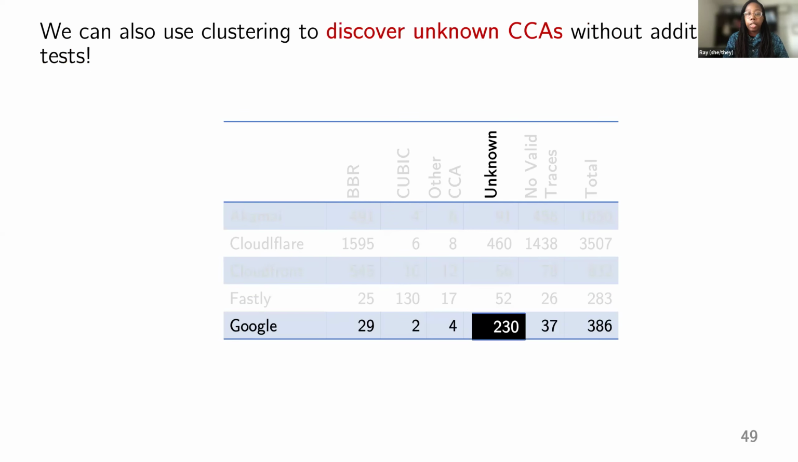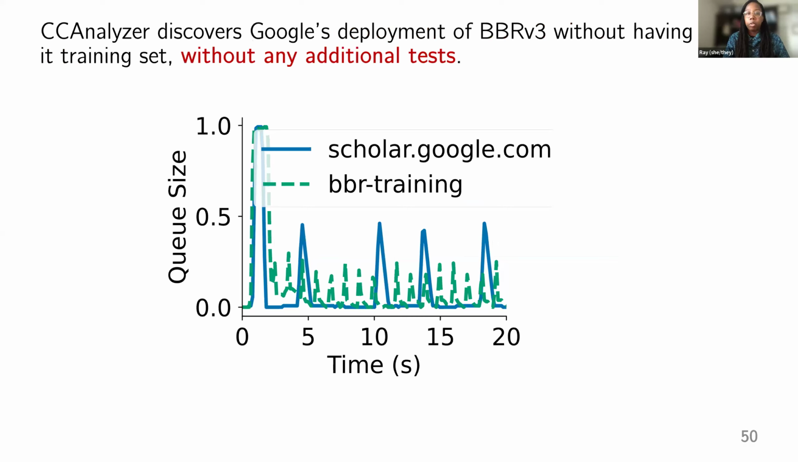Lastly, I also want to call your attention to the fact that we expected Google to be using BBR v1 when we did this measurement, but we found that most of the traces we collected from Google were marked as unknown. And it turns out we were able to discover unknowns without doing any additional tests. In particular, when we clustered all our Google samples together, we realized they were all using the same CCA, which turns out to be BBR v3. Here on the slide, I'm showing you a scholar.google.com trace compared to its closest trace from our training set, which is BBR, but you can see it is different. The really neat thing about this is we can discover new CCAs and we don't have to do any additional tests. We can just cluster with our distance metric.